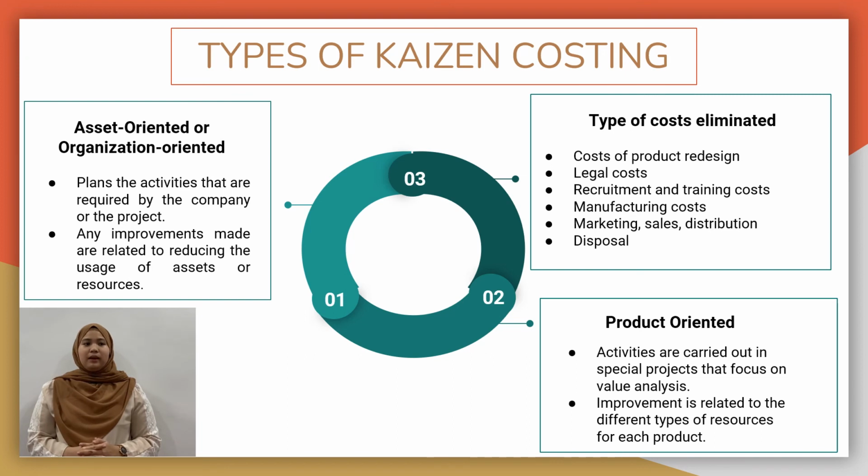Next, I will give some examples of the types of costs that can be eliminated when Kaizen is implemented. They are the cost of product redesign, legal costs, recruitment and training costs by choosing more effective methods of training, manufacturing costs, that is by using a learning curve effect, marketing, sales, distribution, and lastly, the cost of disposal.